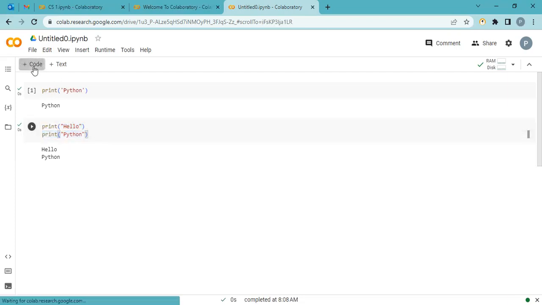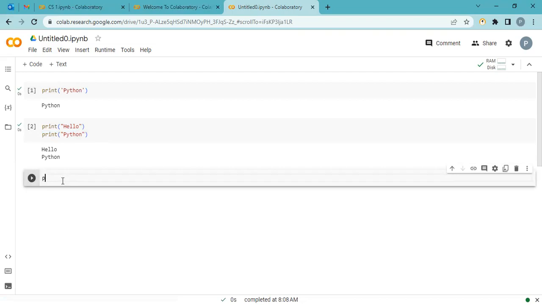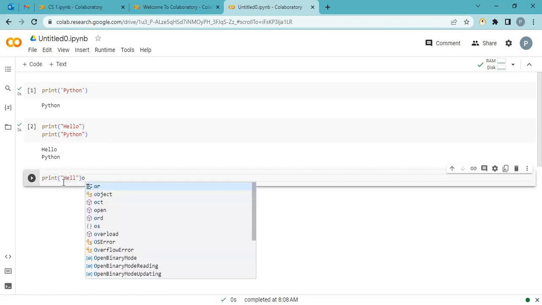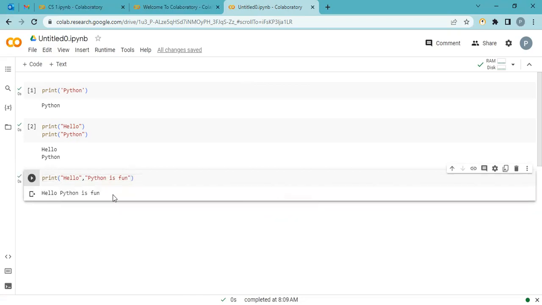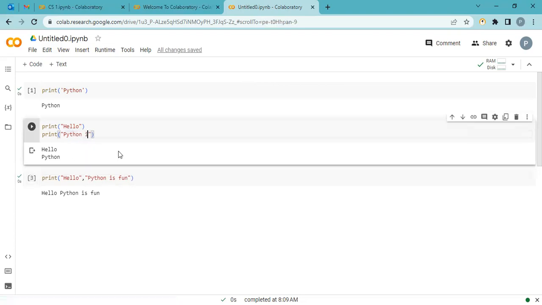So if I want to print hello, Python is fun, I can write print hello, then a comma. Comma is a separator. I can use multiple arguments with a comma: hello, Python is fun. What happens if I write the same things in a next line? Guys, focus here.